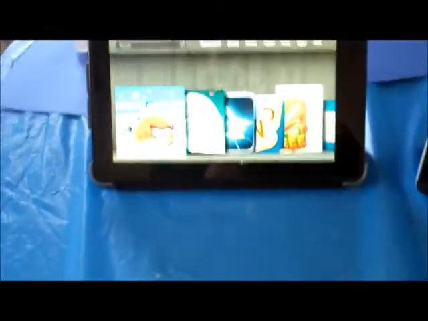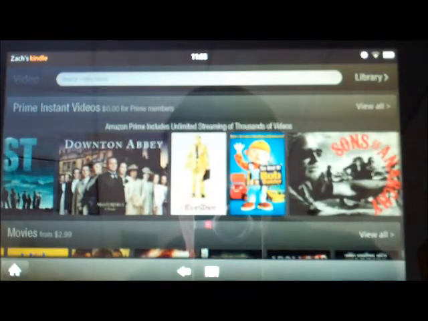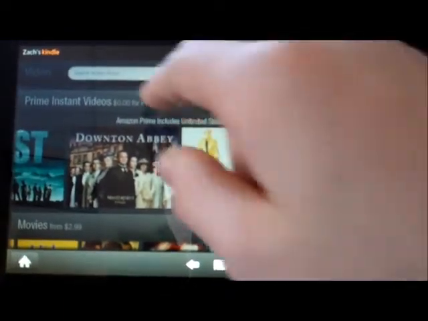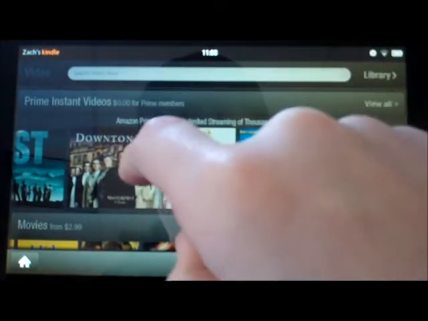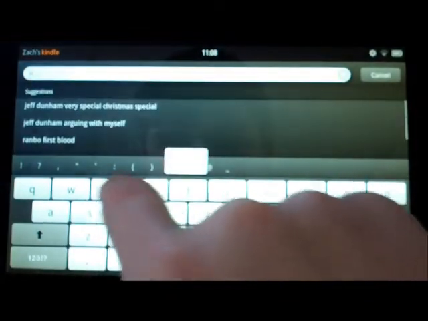Now if I go to the Kindle Fire, it has a tab called Video. And it will bring up a bunch of different videos. So say I'm looking up a video about someone random. How about Steve Jobs?